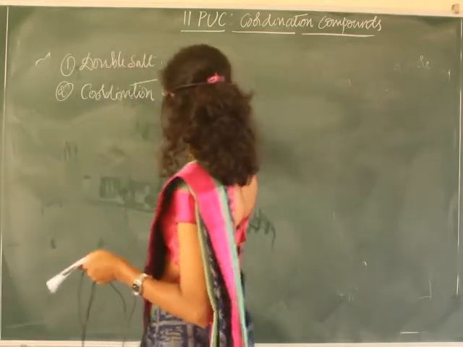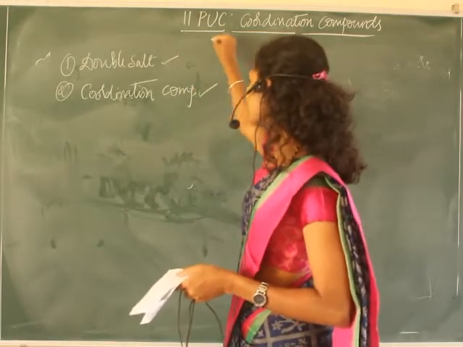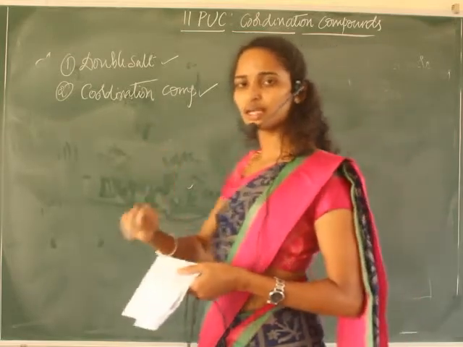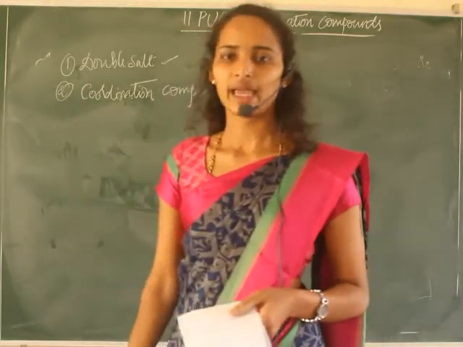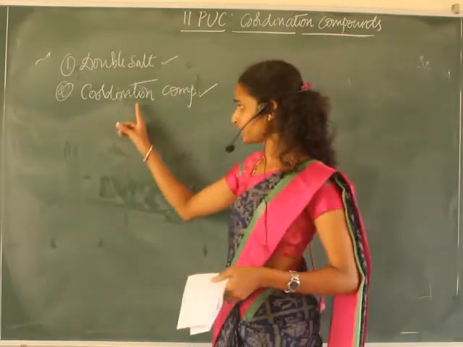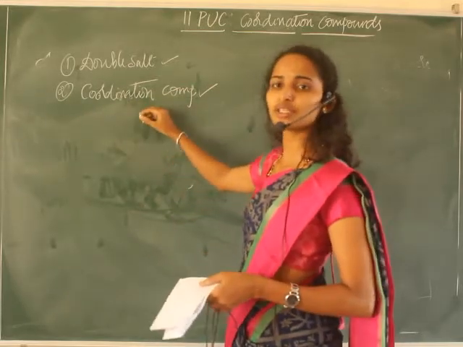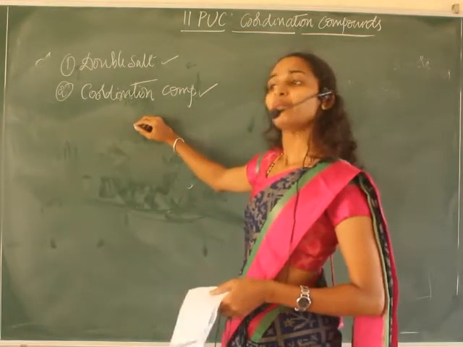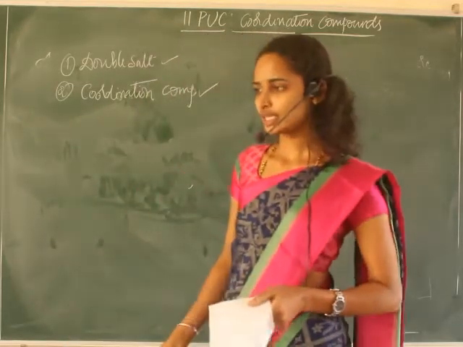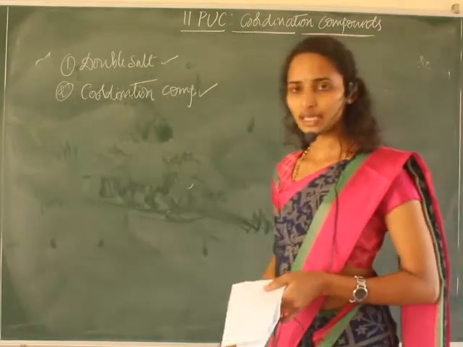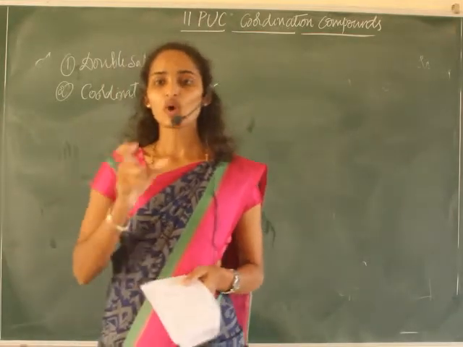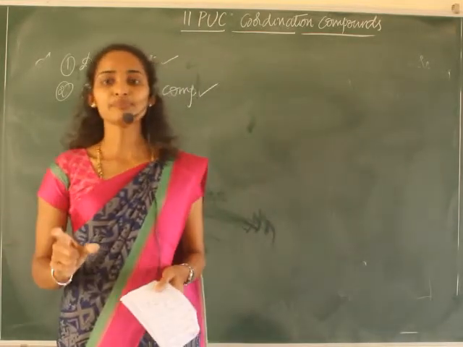See, as I said, when we mix together two salts, it results in a new salt which ionizes to give simple ions. In coordination compounds, the central atom is bonded to a number of ligands through coordination bonds. When we ionize a coordination compound, it may or may not be ionized, and whenever ionization takes place, it results in the formation of two types of ions: one is a complex ion, another one is a simple ion.